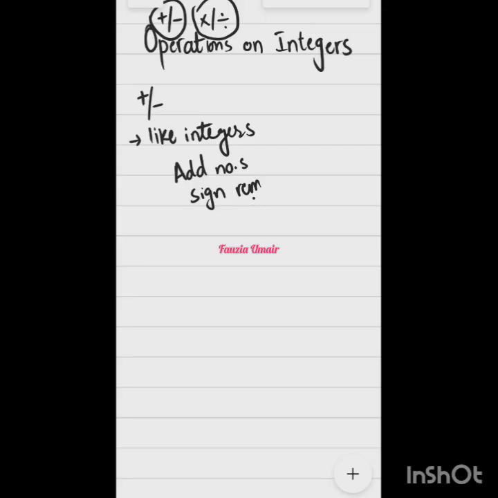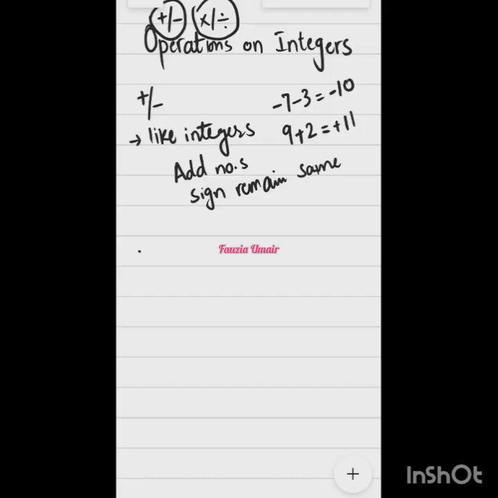What is the rule? Add numbers and the sign will remain same. Very right. So for example, if I'm adding -7 -3, what will be the answer? -10. Very right. If it is, let's say, 9 plus 2, it will be +11. Very good.